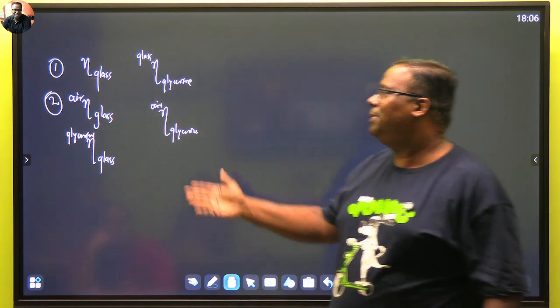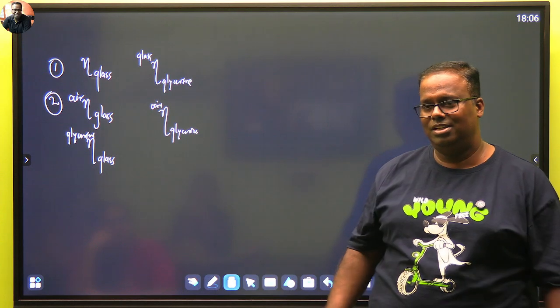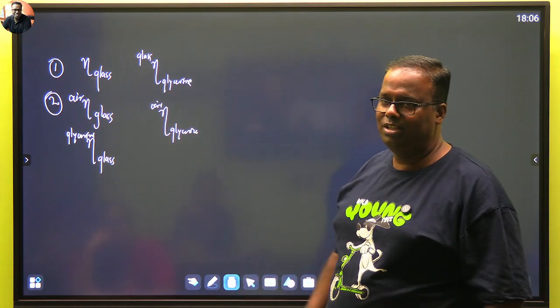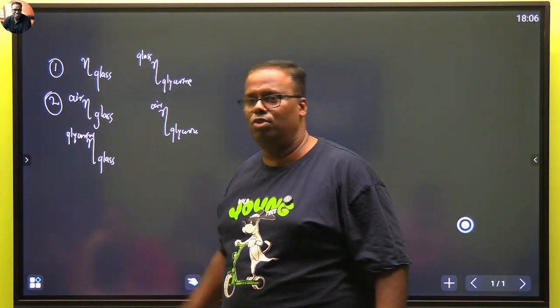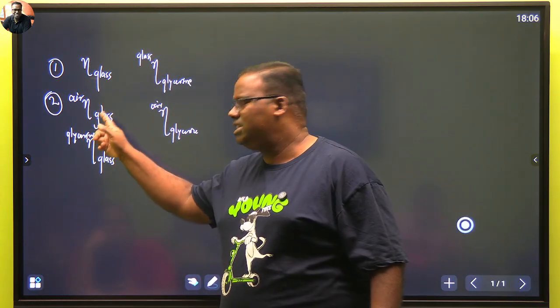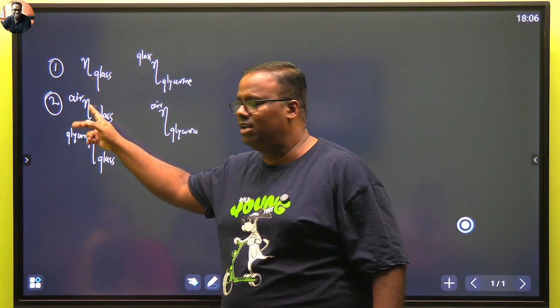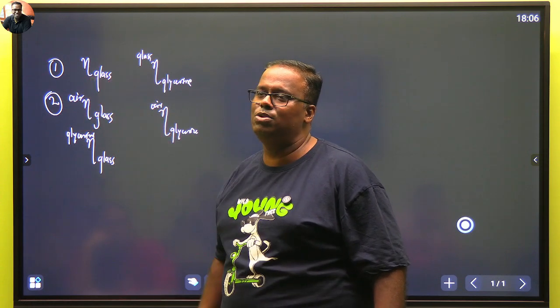If you are taking relative with air then that is your absolute only, because you are comparing with the biggest, there is no one bigger than this. Have you understood? This is the relative refractive index of glass. Full marks. Sir, this is the relative refractive index of glass, but when you compare with air, sorry, you don't write air. You should write like this, and you should call it the absolute refractive index of glass.